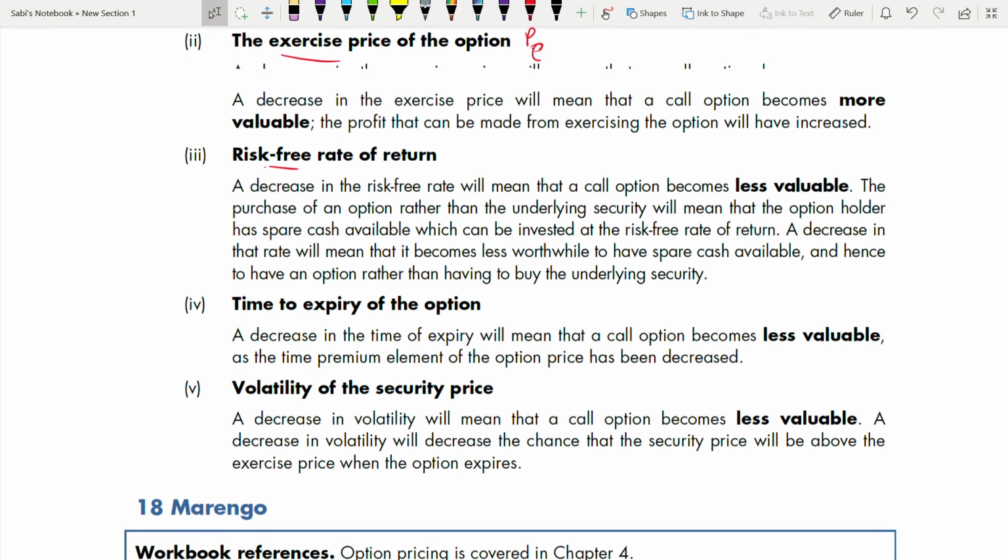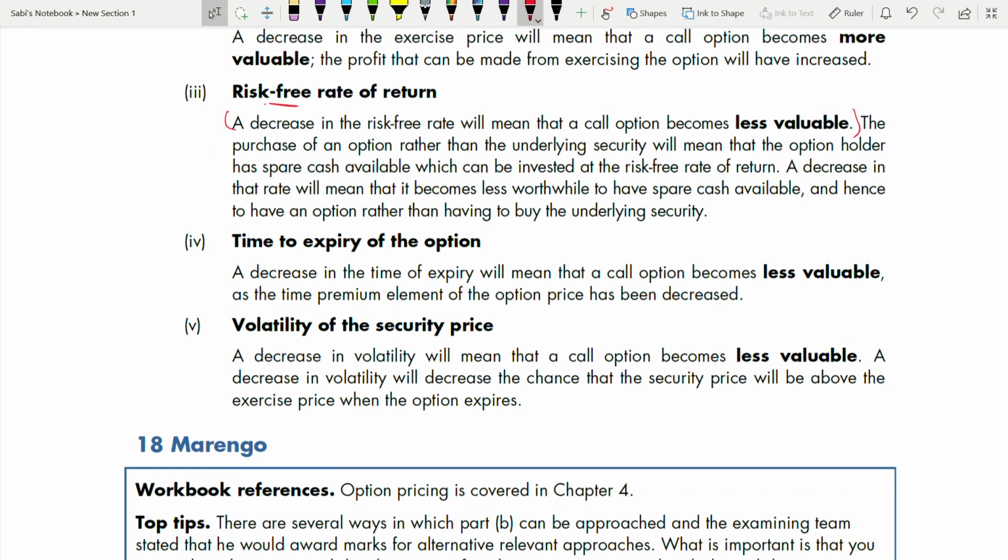No need to write all these things if you don't like. This is just for your explanation because the time will not permit you to write so much, but at least this line, the first line, you need to write. It will be enough. Next, a decrease in the time to expiry will mean that a call option becomes less valuable. See, the less time you have, the less valuable your option will be. Why? Because you will not be getting more time. Greater the time, greater the value of an option, because an option has a time value also. There's a value for time. Greater the time towards the expiry, more valuable that option will be. But the less the time, the less valuable. So a decrease in time to expiry will mean the call option becomes less valuable, as the time premium element of the option price has decreased.